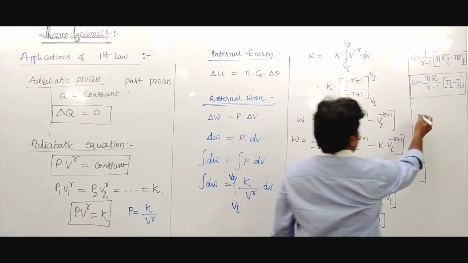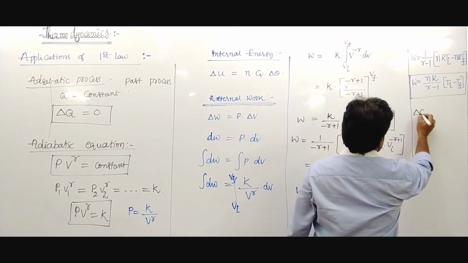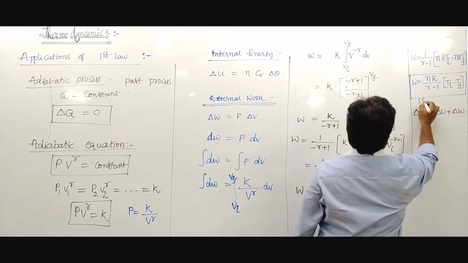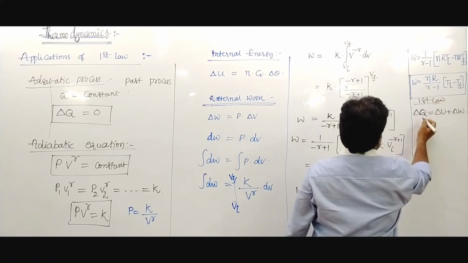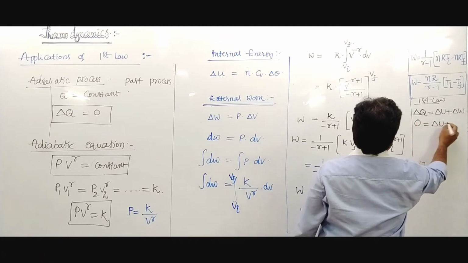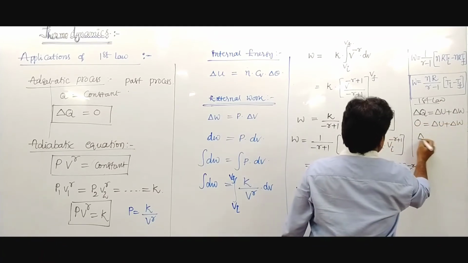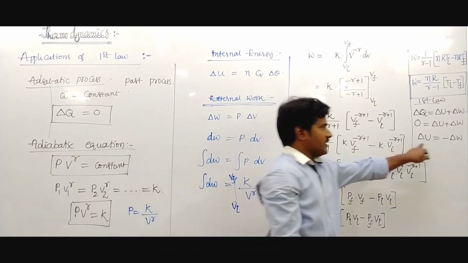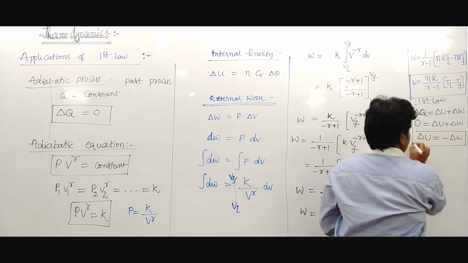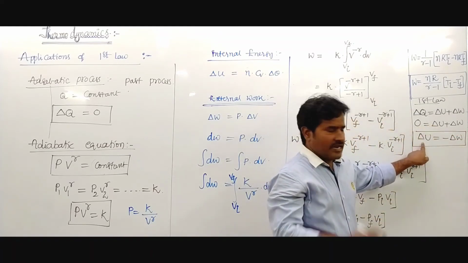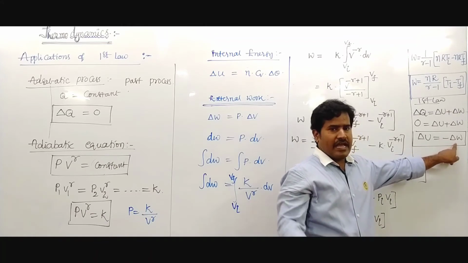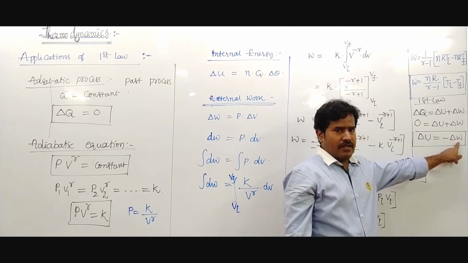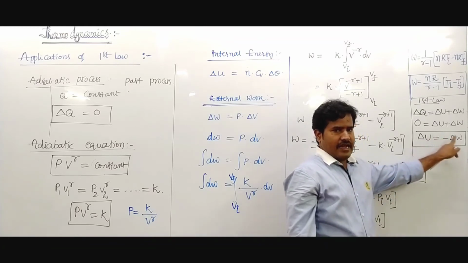In thermodynamics first law, delta Q equals delta U plus delta W. For the adiabatic process, delta Q is 0, so delta U equals minus delta W. Suppose internal energy decreases, then the gas expands. If internal energy increases, the gas contracts.